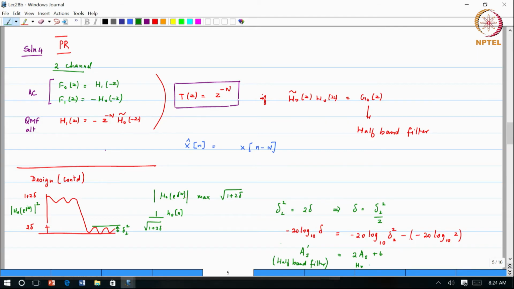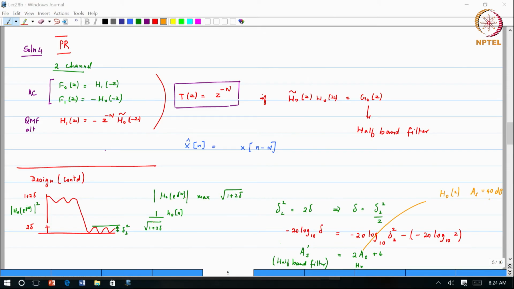Now, why is this even important for us? Because if you want to specify a certain attenuation for your H naught of Z, let us say you want stop band attenuation of 40 dB, how will you achieve it? You have to go back and tell the specification for the half band filter. What will you specify the attenuation of the half band filter as? 86 dB. Only then, after you go through the lifting and the factorization, will you get the correct value.